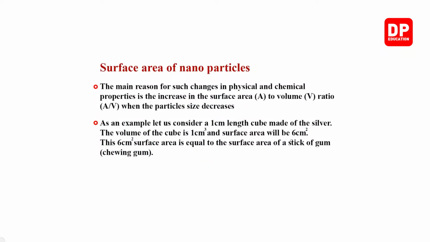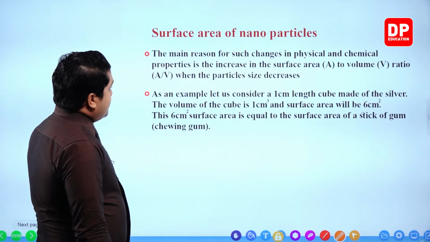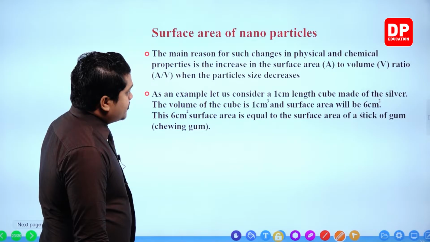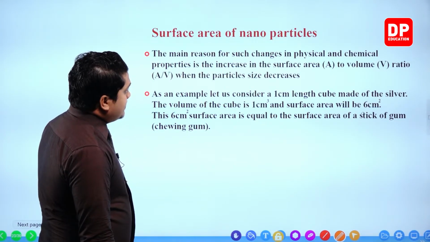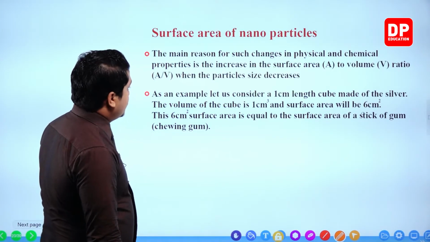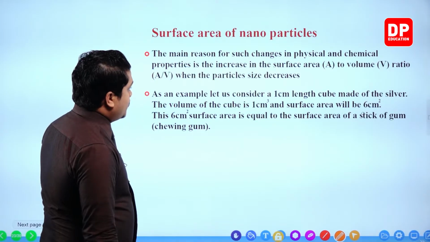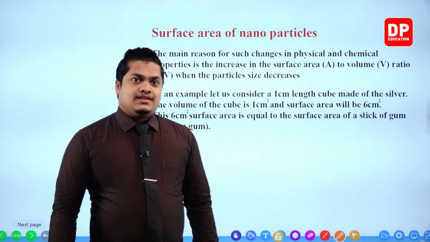Then the next topic given, surface area of nanoparticles. The main reason for such changes in physical and chemical properties is the increase in the surface area to volume ratio, A to V ratio, when particle size decreases.